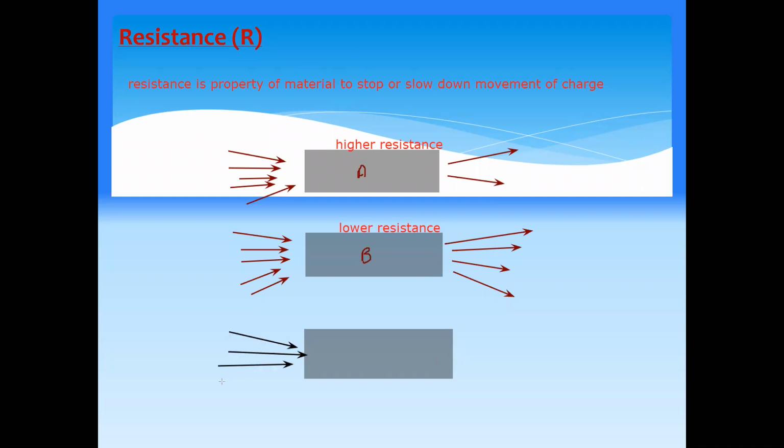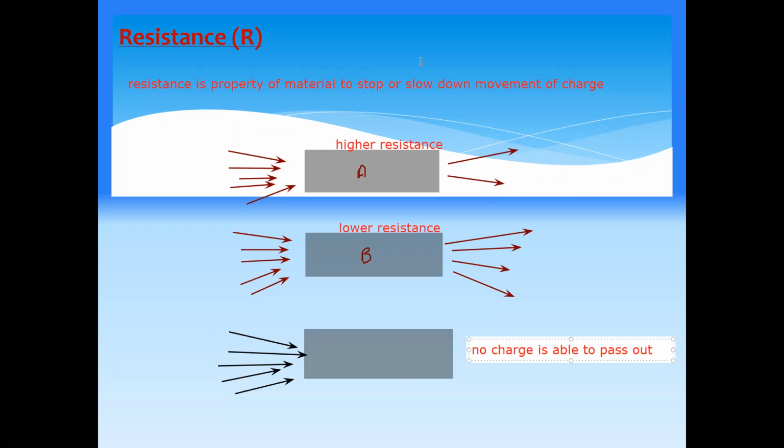So if five charges are entering from one end and no charge is able to pass out from the other side, what does it mean?